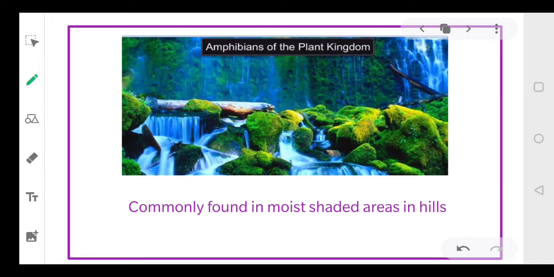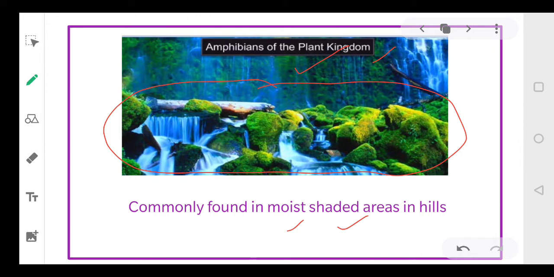Now dear students, bryophytes are referred to as the amphibians of the plant kingdom. When you go to some hilly area, you can observe such a scenario. Isn't it beautiful? You will find that small stones are wholly covered with the green portion. So bryophytes are commonly found in the moist and shady places in the hilly areas, and they are referred to as the amphibians of the plant kingdom.